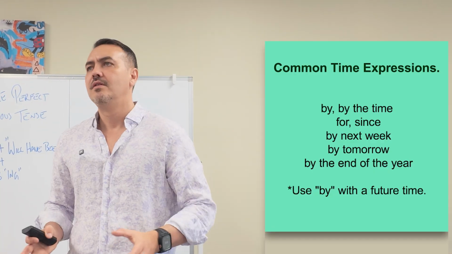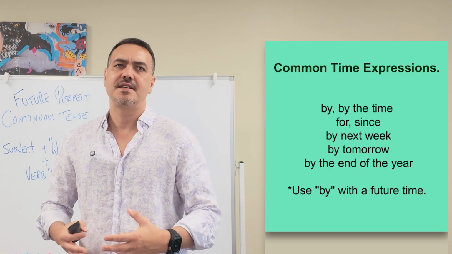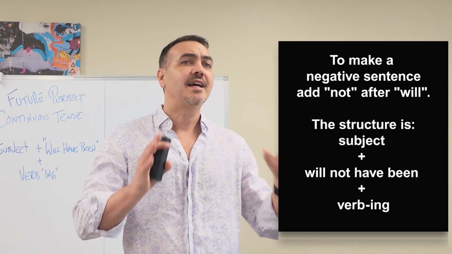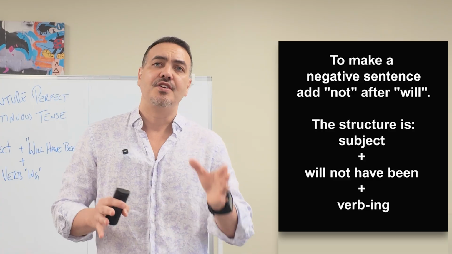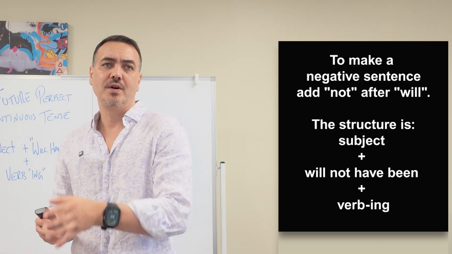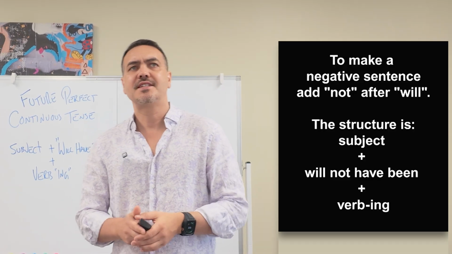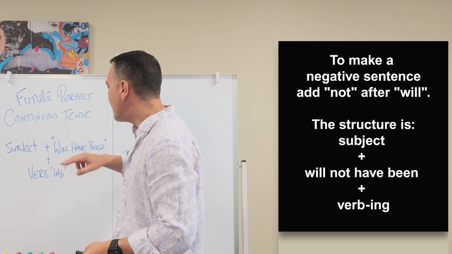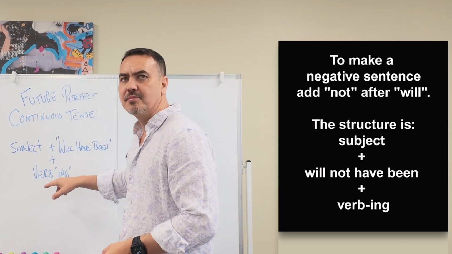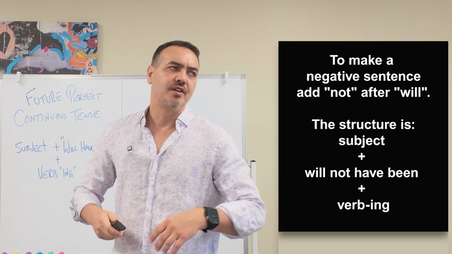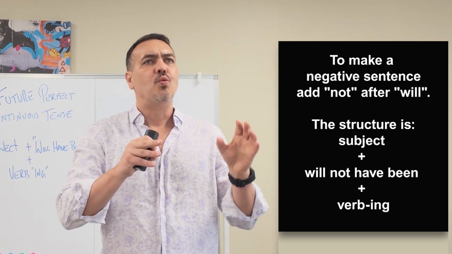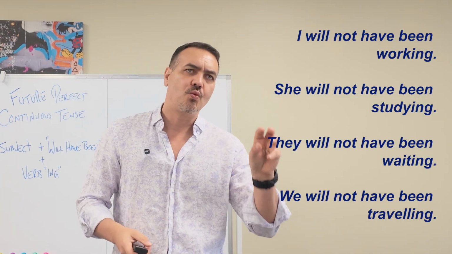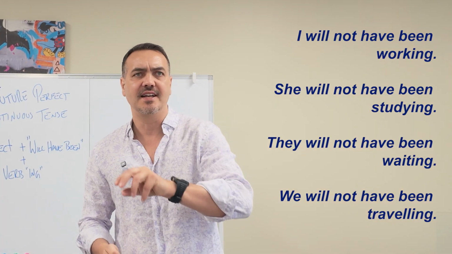Okay? Now, just like with the other tenses, we can also make negative sentences. And to make a negative sentence, add not after will. And the structure in this case will be subject plus will not have been plus the verb in ing. For example, I will not have been working. Okay? She will not have been studying.